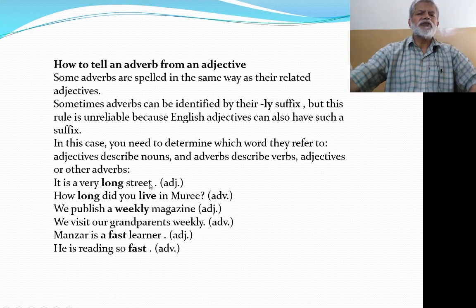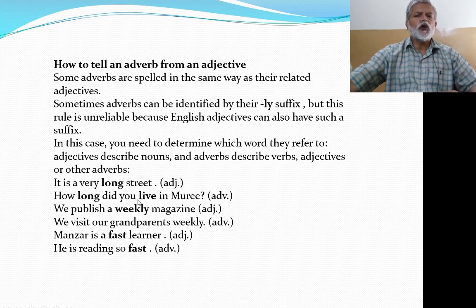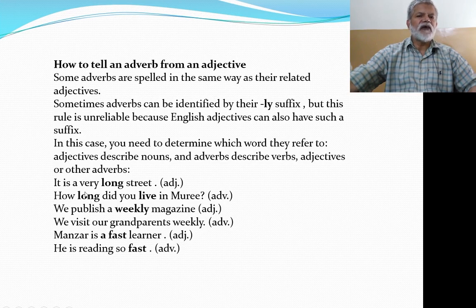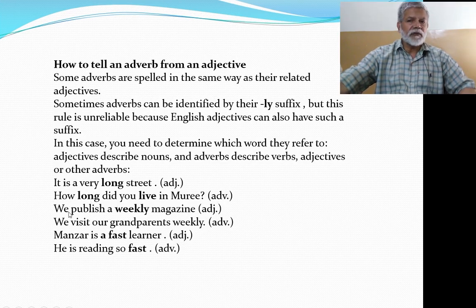It is a very long street. Now here long is used as an adjective because this word long is describing this noun street. So a word that describes a noun is called an adjective. So long is an adjective in this sentence. How long did you live in Murray? Now here long is an adverb because here we want to know the duration of stay in Murray. So that duration, that time is being asked with the use of how long. So long is here an adverb.